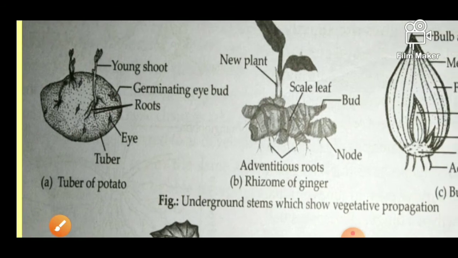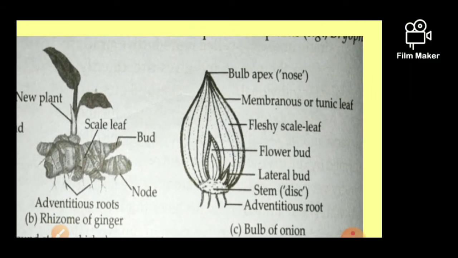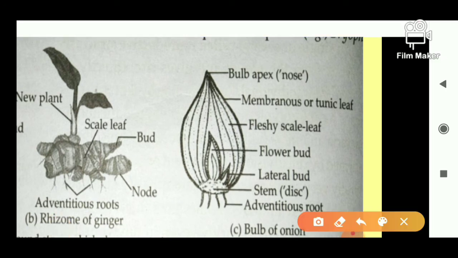Okay. Now see one more example. It is the bulb in the onion. In onion and garlic, this structure is called a bulb. If these bulbs are in the soil, then in the next season they will grow into a new plant. In the middle of the bulb, a flower bud is there, and this structure will grow into a new plant. This structure is called a bulb, right?